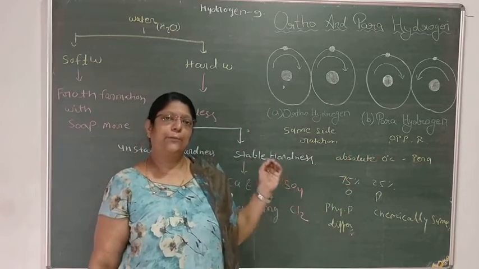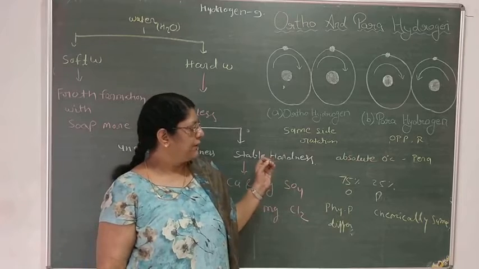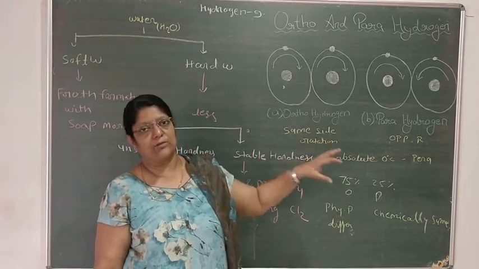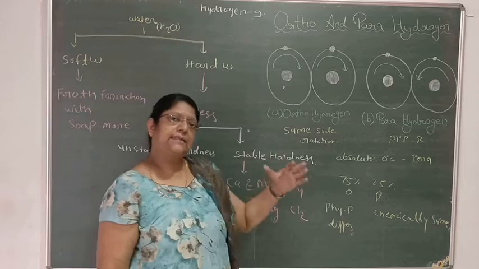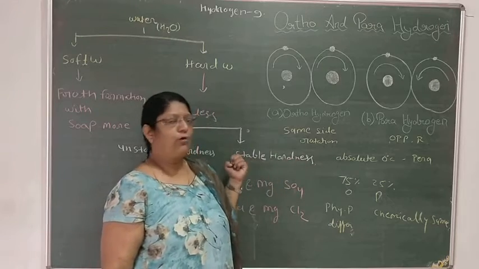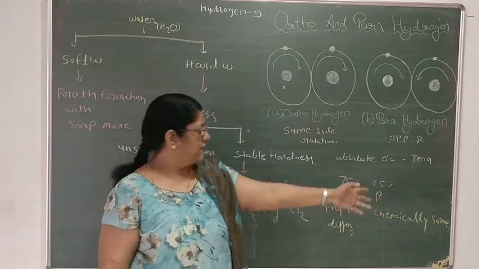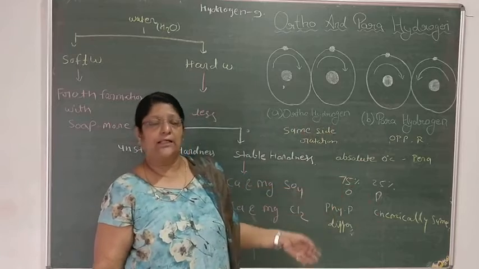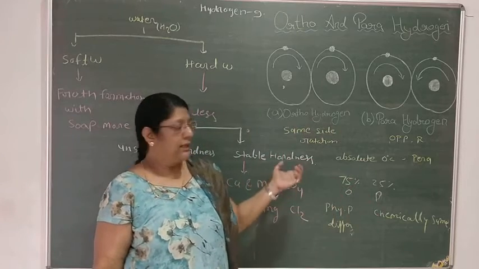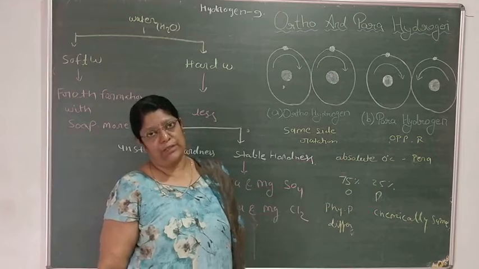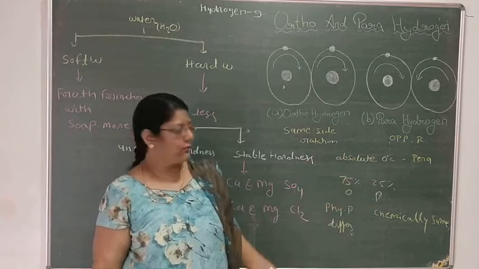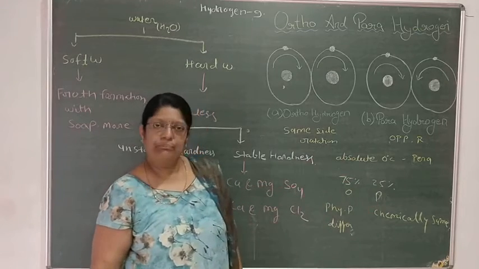At pure absolute zero, hydrogen will always show its para form. As the temperature increases, the ortho form will increase and the para form will decrease. So on our earth, the ratio of ortho and para form is 75 to 25. 75% is orthohydrogen, 25% is parahydrogen.